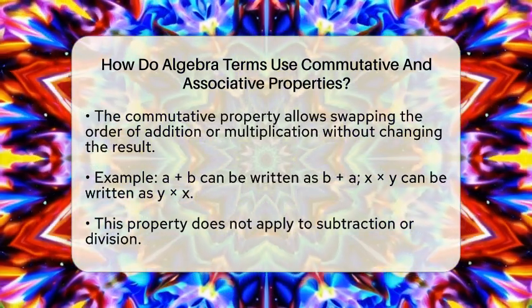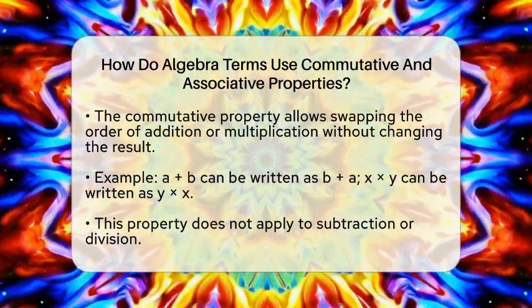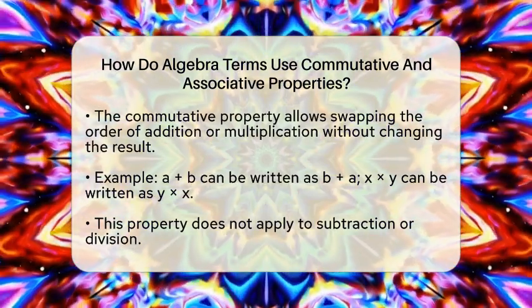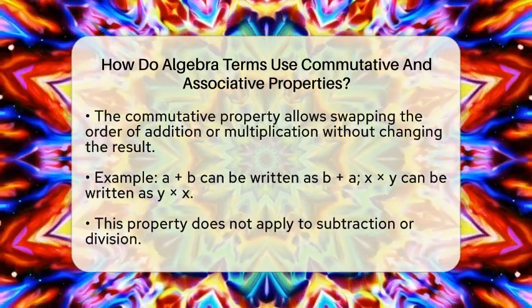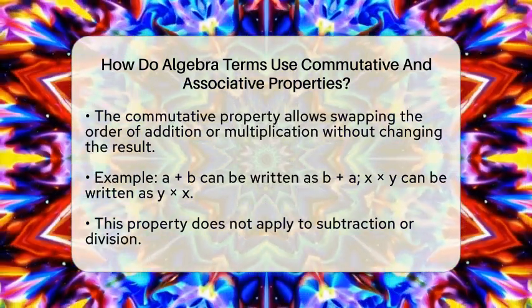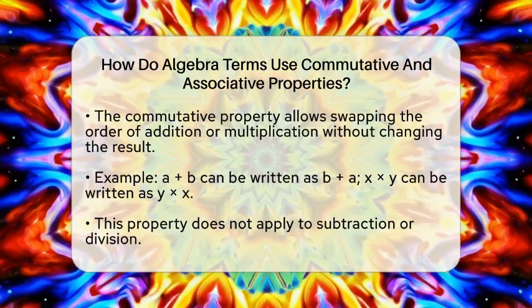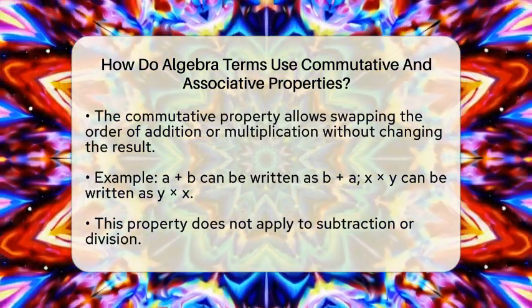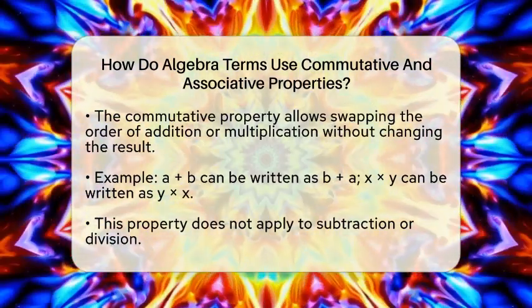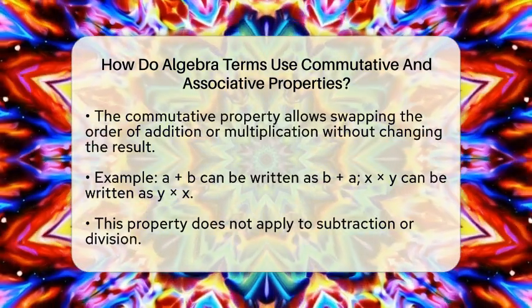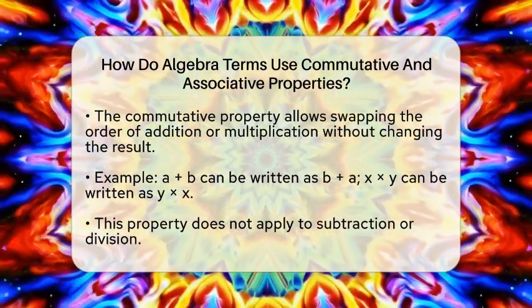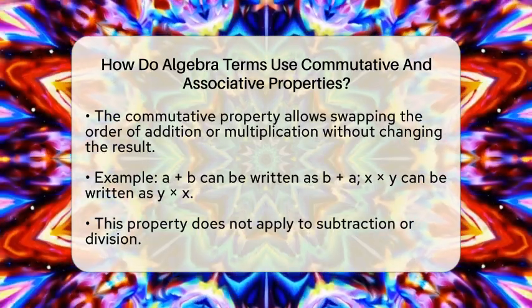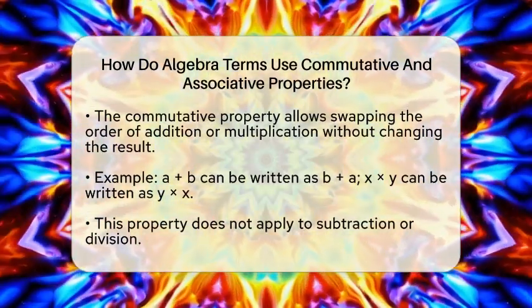The commutative property is like swapping places. It says that when adding or multiplying, the order of the terms doesn't matter. For example, if you have a plus b, you can switch it to b plus a, and the answer stays the same. The same goes for multiplication. If you have x times y, you can write it as y times x, and it won't change the result. But remember, this property only works with addition and multiplication, not subtraction or division.